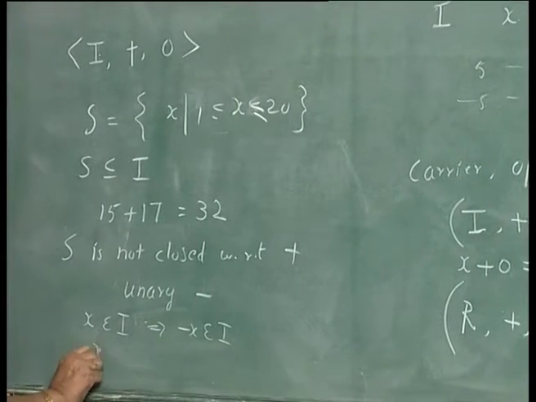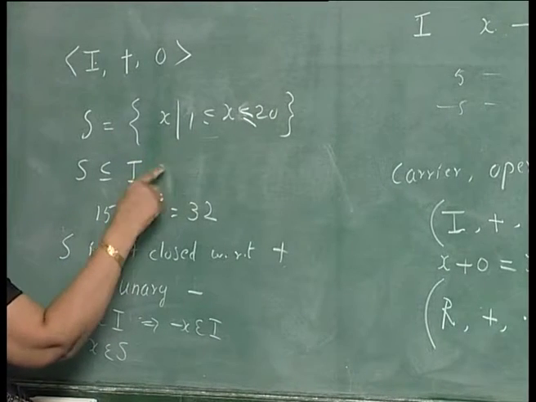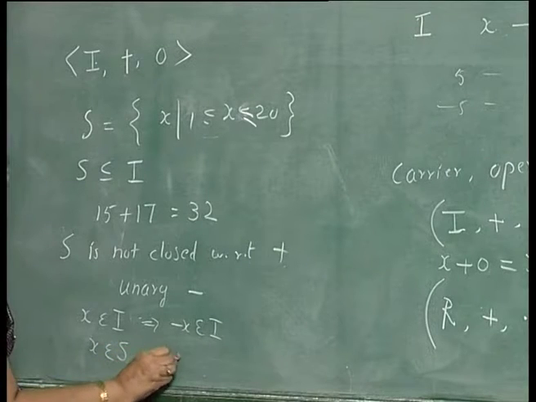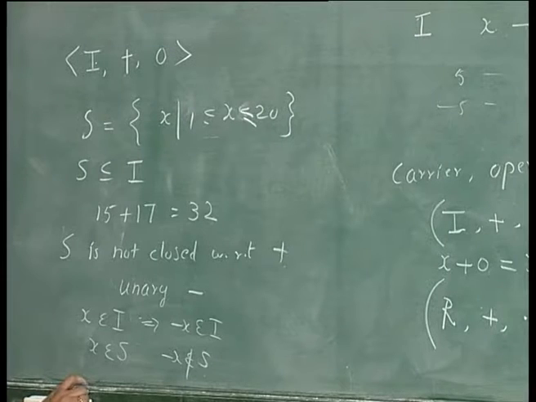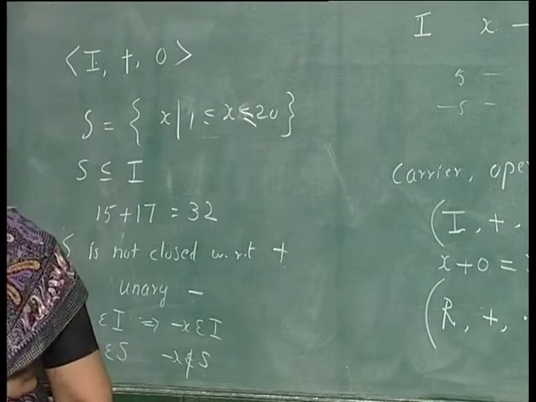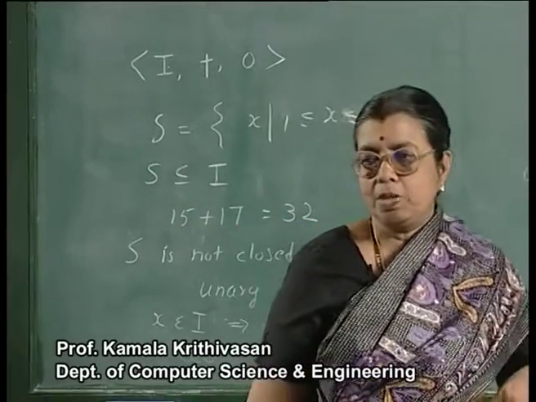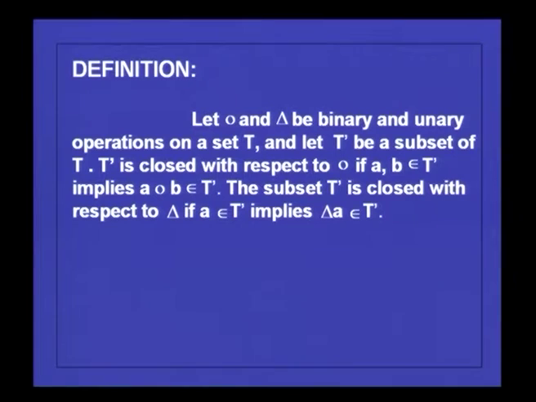Whereas, if x belongs to S, then minus x, if you take 15, it will be minus 15 and so on, but minus x does not belong to S. So, it is not closed under del, this unary minus operation. So, when you consider a subset of a set, you have to check whether that subset is closed with respect to that operation.